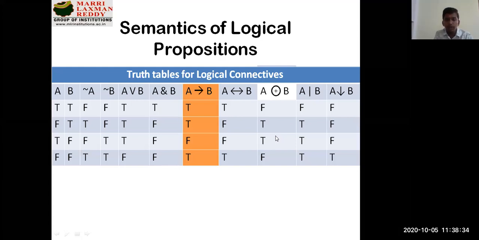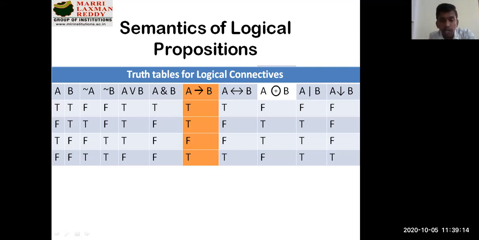So the truth tables, using your logical connectives, whenever you are having two premises, it can be true-true, true-false, false-true, and false-false. These are the two-alphabet based truth tables. Sometimes we'll be using three statements also, A, B, C, or P, Q, R. At that time, you will be having 8 possible combinations. Accordingly, you will try to give your premises and solutions. So these are the truth tables, or summary of truth tables, according to the discussion you have done previously.